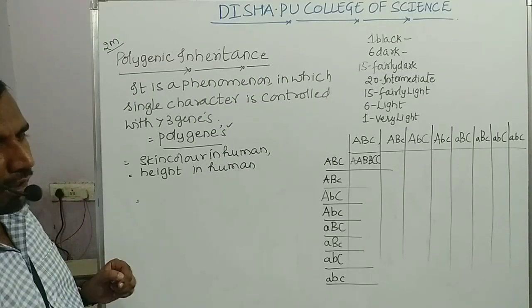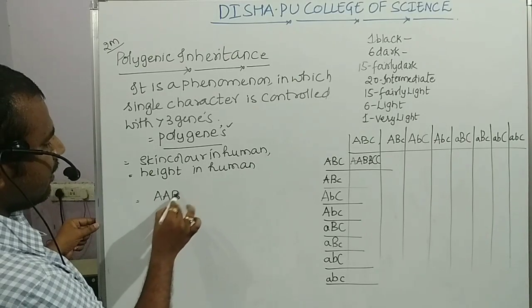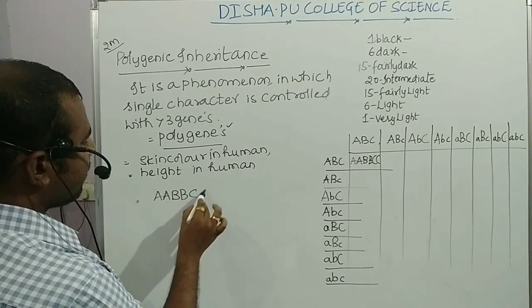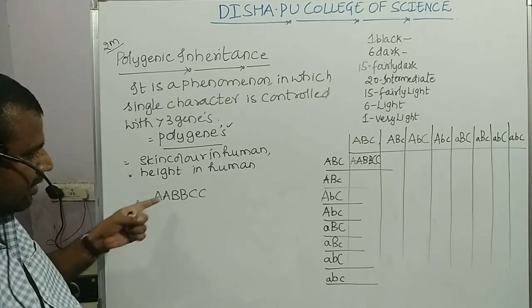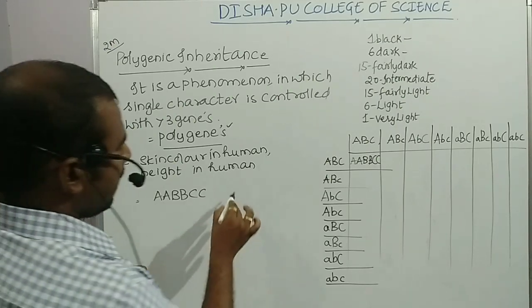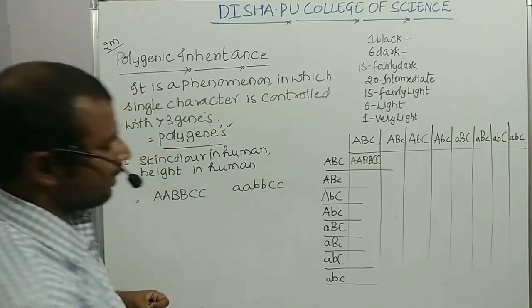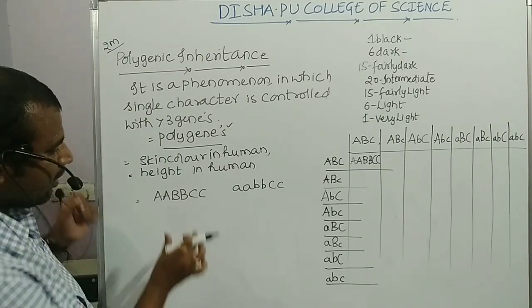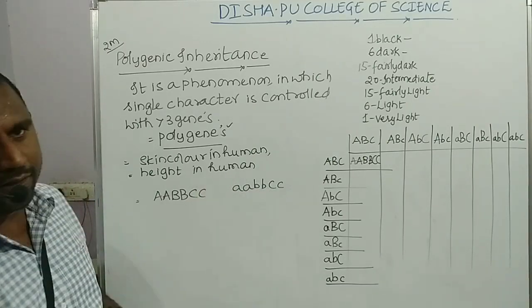So those genes are of dominant condition, will be indicated as capital A, capital A, capital B, capital B, capital C, capital C. Okay, so this is dominant condition. And recessive condition ಅನ್ನೋದು small a, small a, small b, small b, small c, small c. So this is dominant condition, students, and this is what a recessive condition.